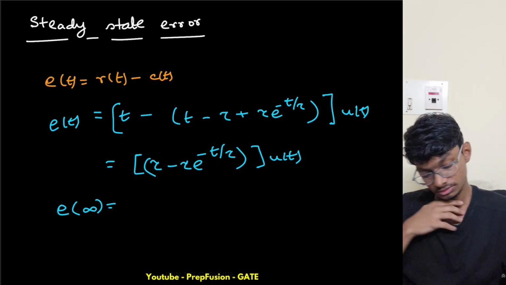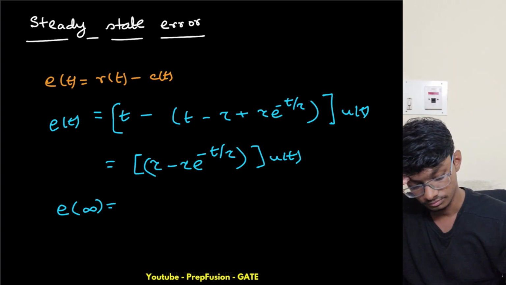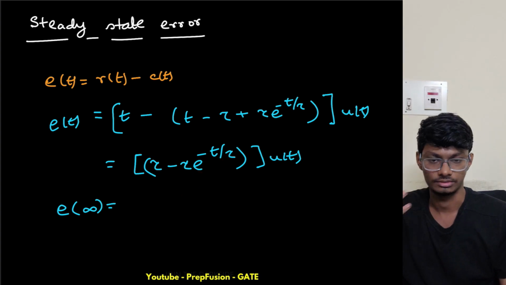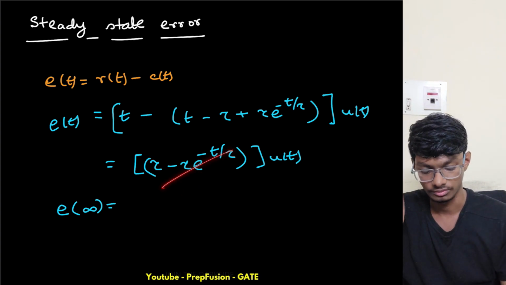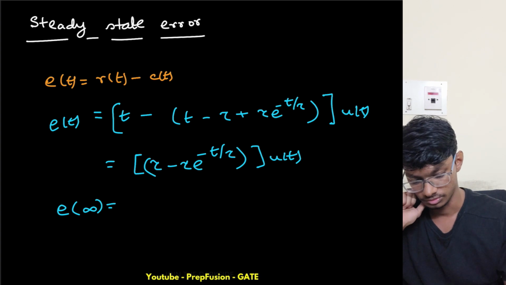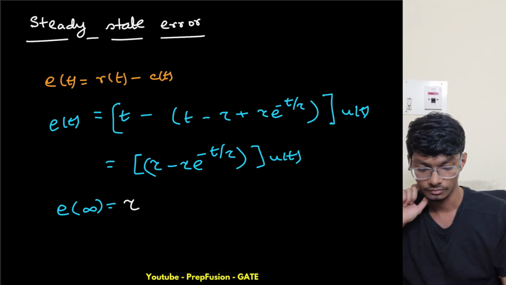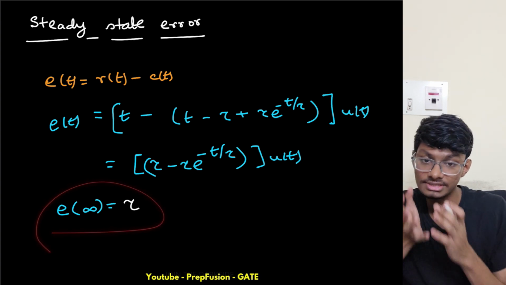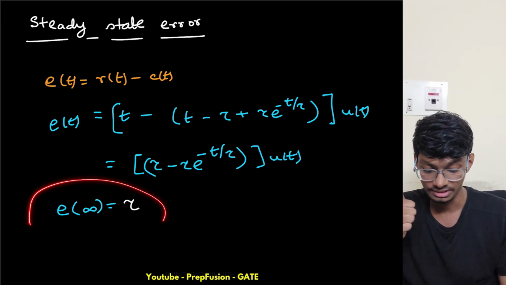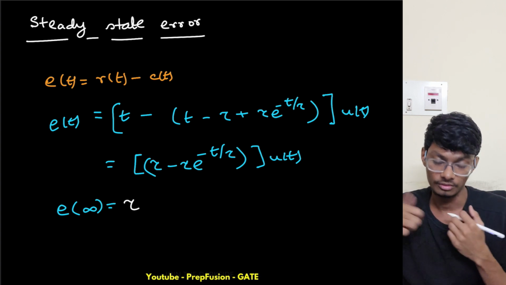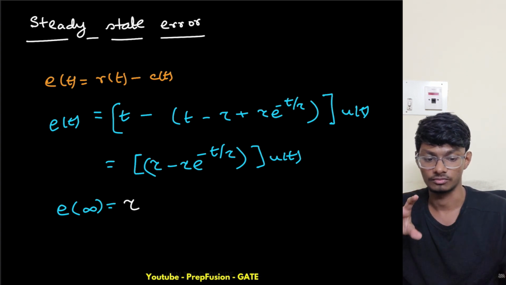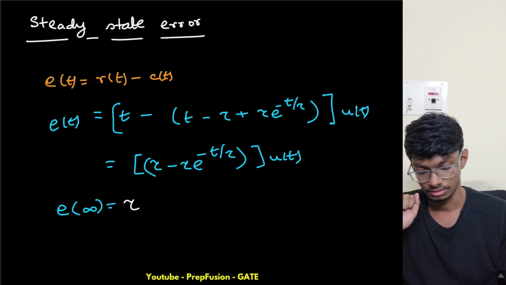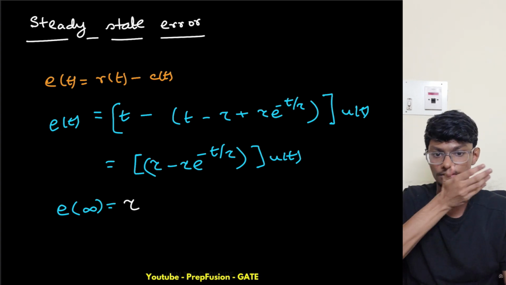What is e(infinity)? This is a decaying exponential, so it will decay down. We have only tau left, so this will be only tau. So my steady state error in this case is tau. For a unity feedback system there will always be an error of tau. Why, I will explain. But let's find it in some other way.